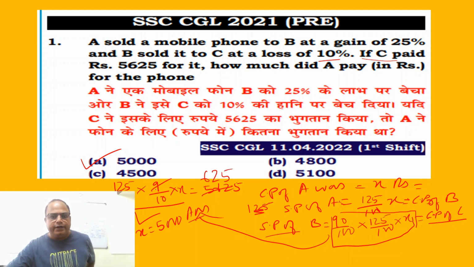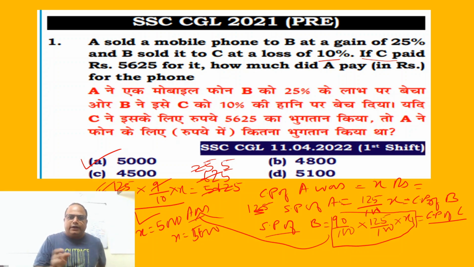Okay, so 9 completely divides. And 125, 25 5s are 125, and this is 25. 25 into 25. So this is 5 into 5. Now you are left with 5. 5 multiplied by this 1000. So this is nothing but x is equal to 5 multiplied by 1000 is 5000. So directly also we can find the answer, but I've shown you the correct answer.